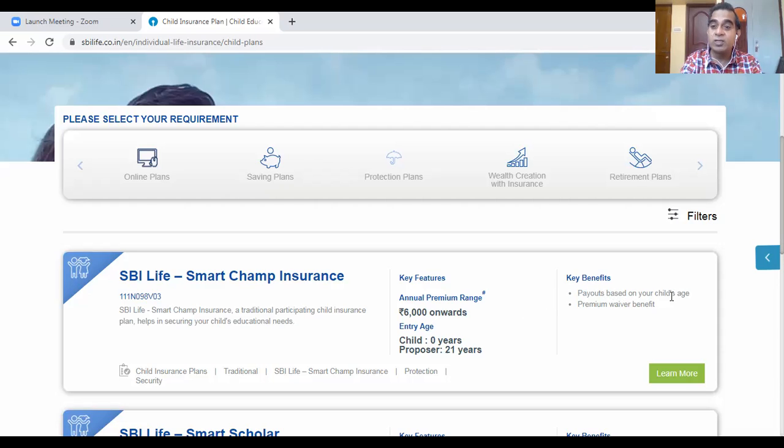Payouts based on your child's age, as and when you need, so accordingly you can take up the policy, and the premium waiver benefit is also available. All this information will get into your presentation, and you have to explain it in an answer. If it were a discussion, which is not happening now, you would have spoken about this. In the examination, you have to write this as an answer.